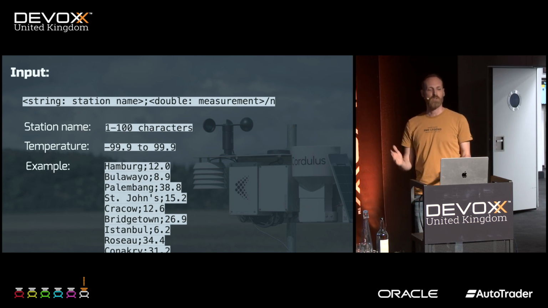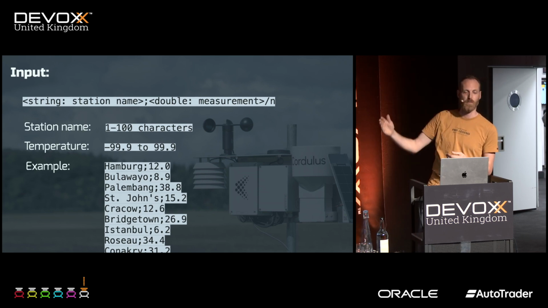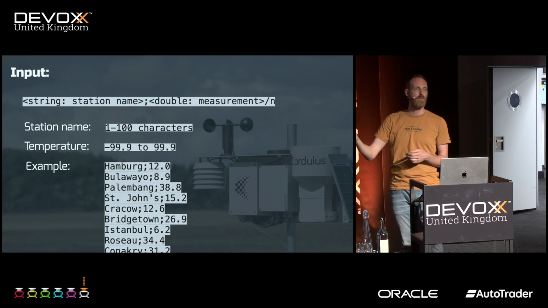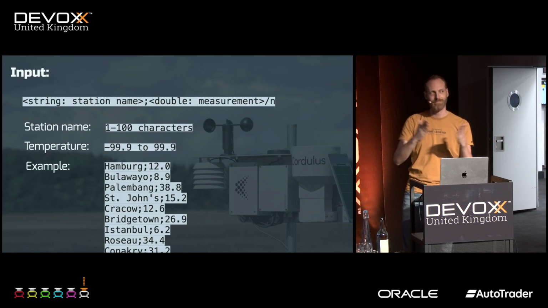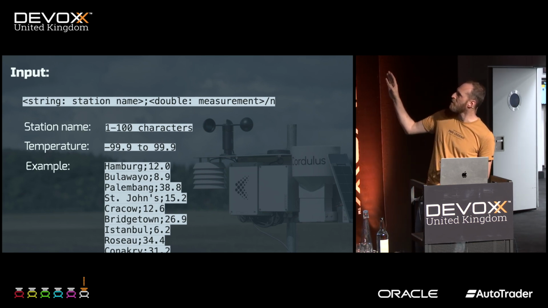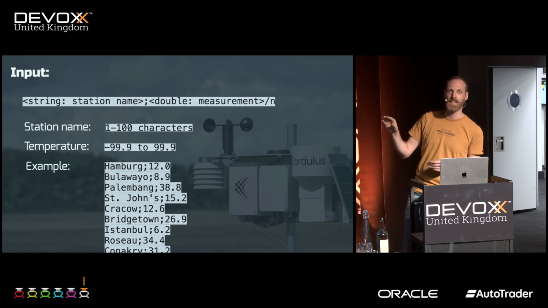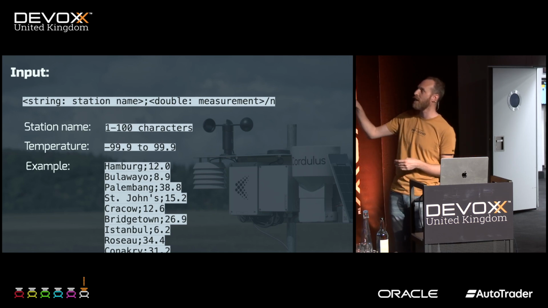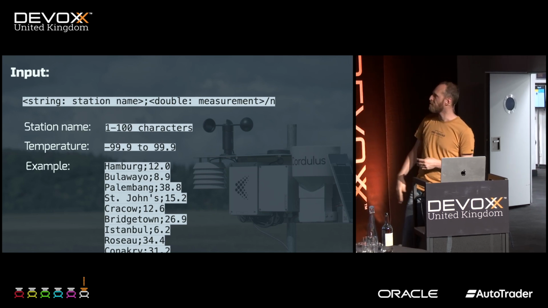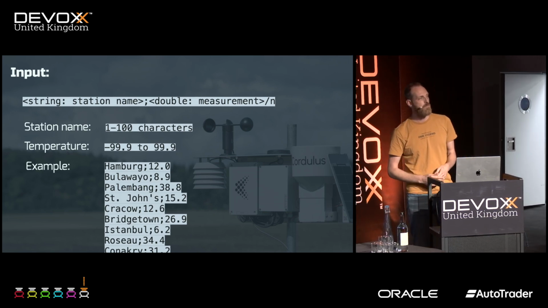So these billion records look like this. First you have the name of a station, which is a city. Then you have a semicolon. And then there's a value, which is a temperature, like 30 or something. The station name is 1 to 100 characters. The temperature is from minus 99.9 to 99.9. And each row is separated by a new line. This is an example: you have Hamburg, 12 degrees, etc.